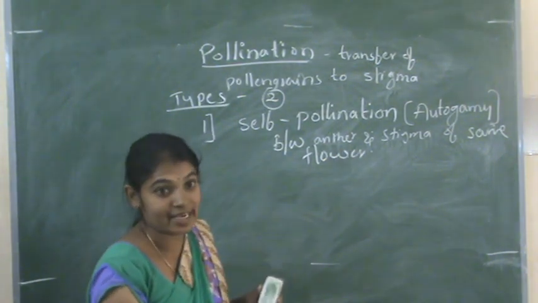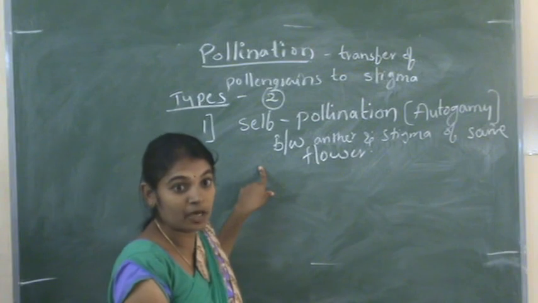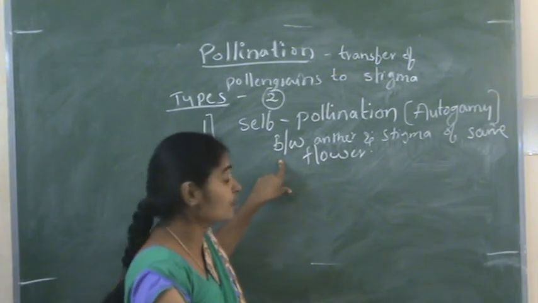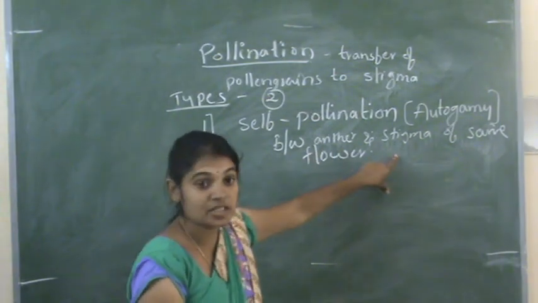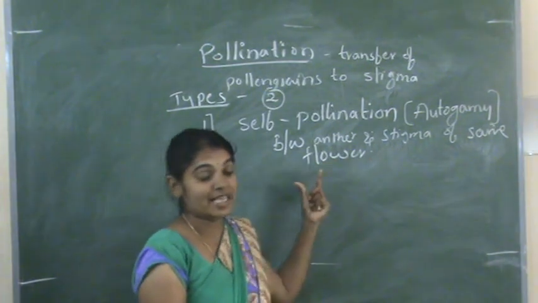Self-pollination is defined as the transfer of pollen grains between the anther and stigma of the same flower.